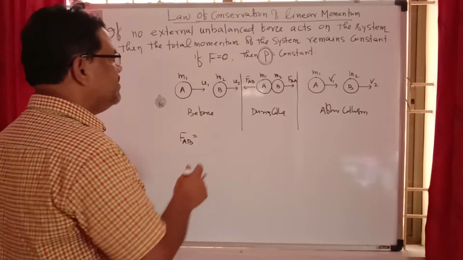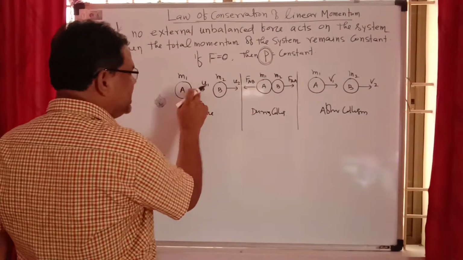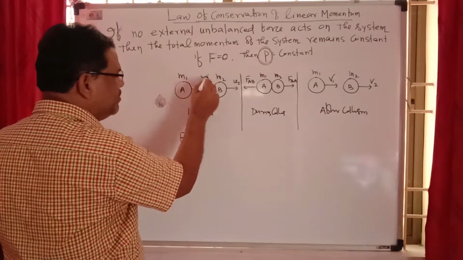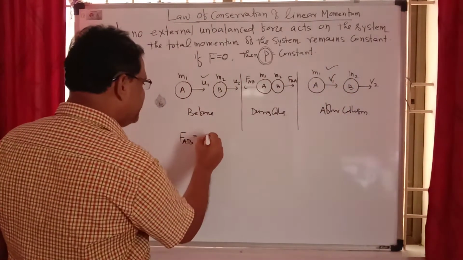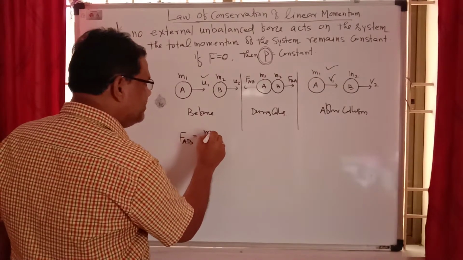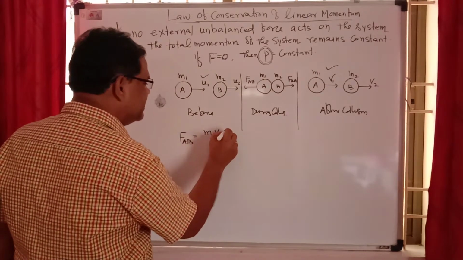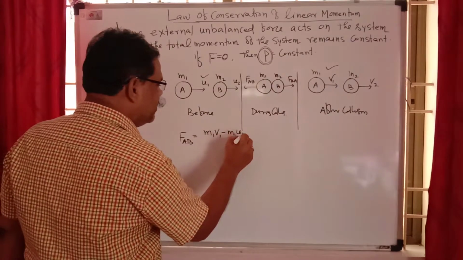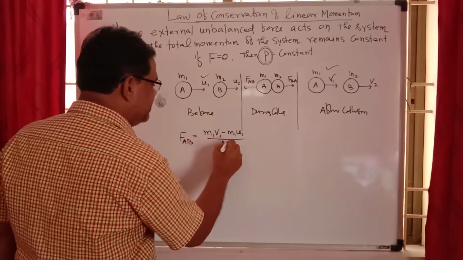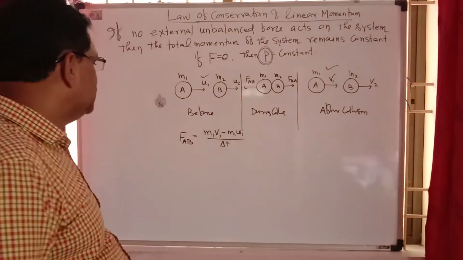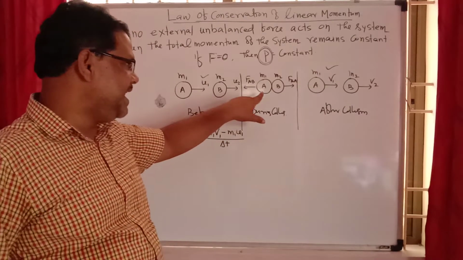Initially the momentum was m1u1, and the final momentum is m1v1. The change in momentum is m1v1 minus m1u1, upon the time interval delta t. This is the force acting on object A during the collision.